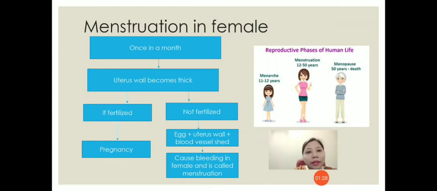By the time the lady reaches 45 or 50 years, menstruation will stop. That is, menopause will take place. So, when a female stops having her menstruation, it is called menopause.